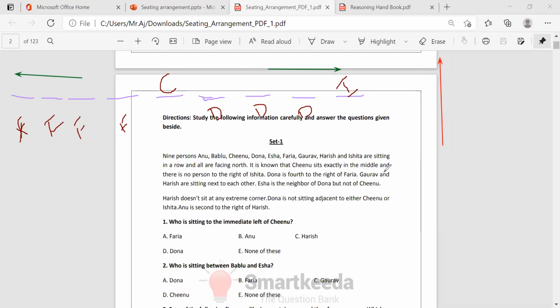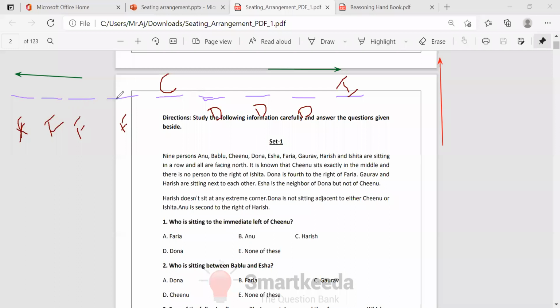Next, Gaurav and Harish are sitting next to each other. See what they are saying, Gaurav and Harish are both together. If I take Faria here, then these two can be Harish and Gaurav.